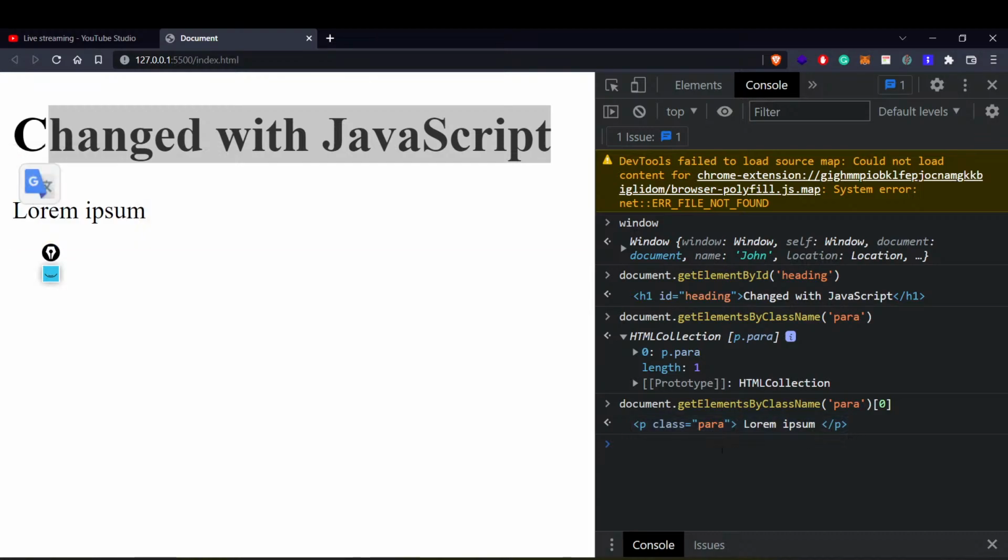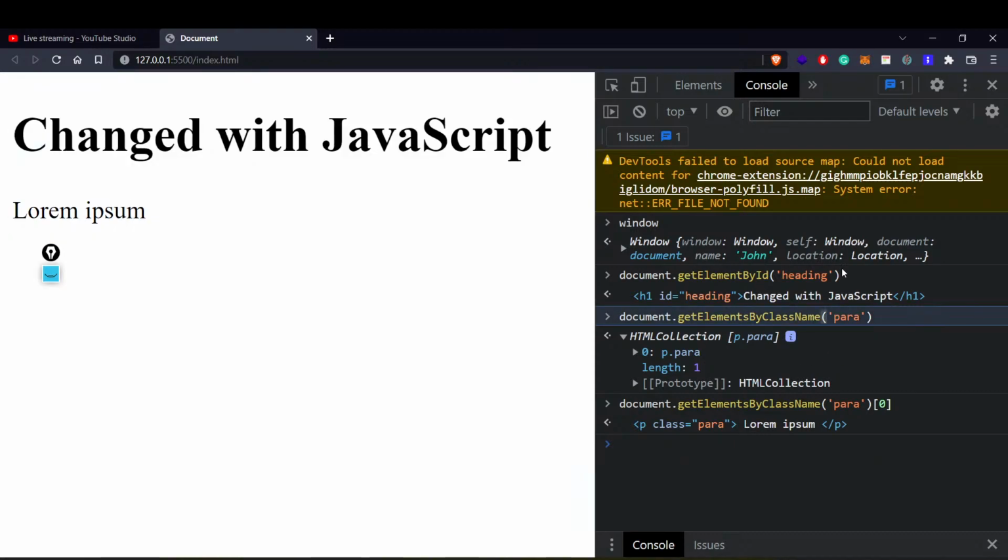Now if we are able to get any particular thing written on our page just by typing get element by ID or get element by class name, we can also change that, right? How can we change that? Once I have this particular heading, let me write that whole thing again over here.